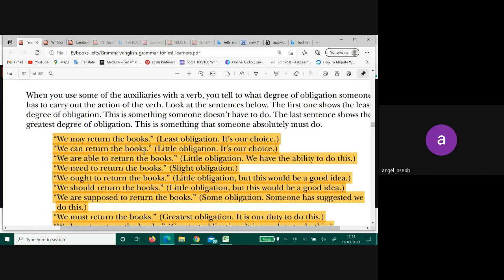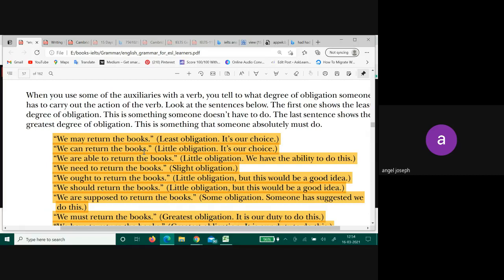I can simply say you can respect your elders, right? I can simply say you need to respect your elders, right? But to add to that emotion, I can also say you ought to respect your elders. Not just a need, but also a idea. It will be good. Okay. You have to speak louder. Can't hear you. Okay.